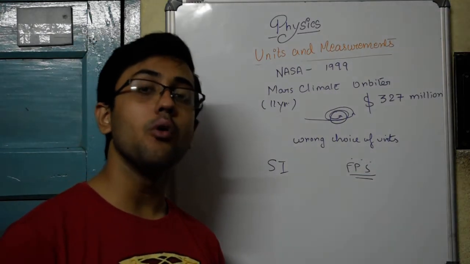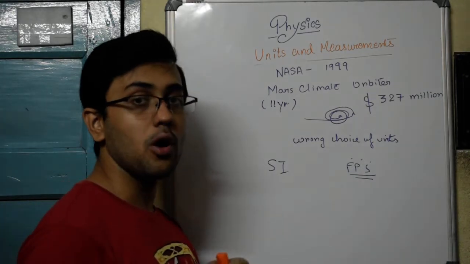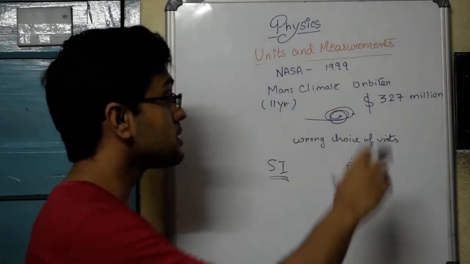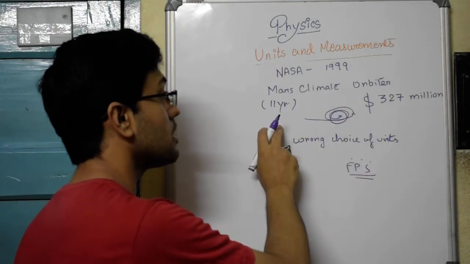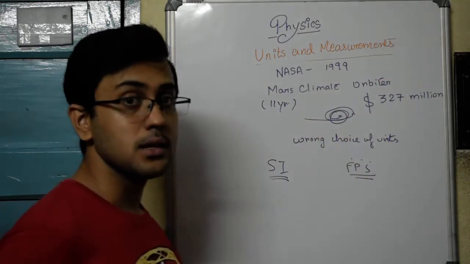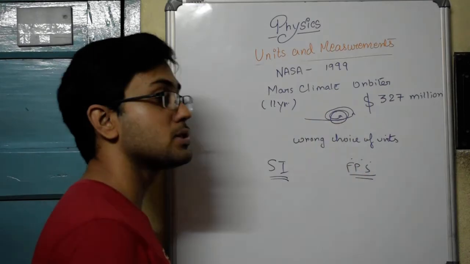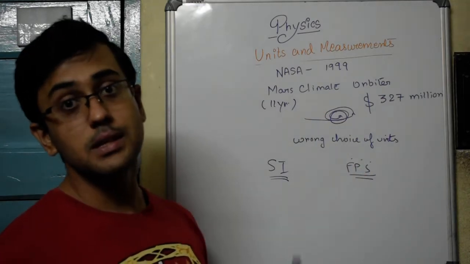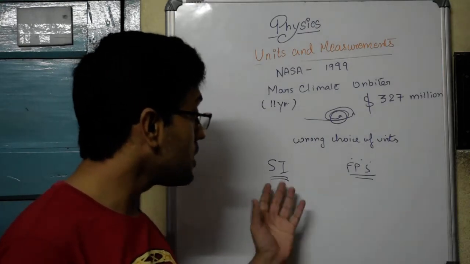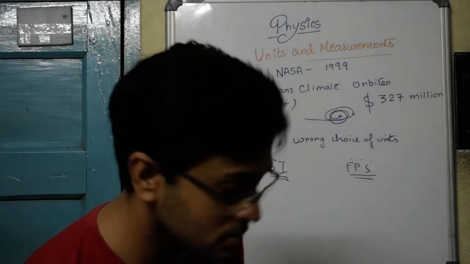So they made all their entire calibrations and calculations in this system, which obviously did not match with that in the SI system. And as a result, this mission, an 11-year-long mission of such humongous cost, failed. Instead of orbiting the planet, it went inside the planet and crashed. So you see that is why units are so necessary, and having one standard unit throughout the world is even more necessary.